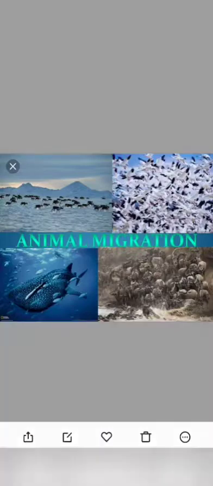Now we will see animal migration. Some animals move from one place to another in large groups at a certain time or weather season of the year. This mass seasonal movement is called migration.